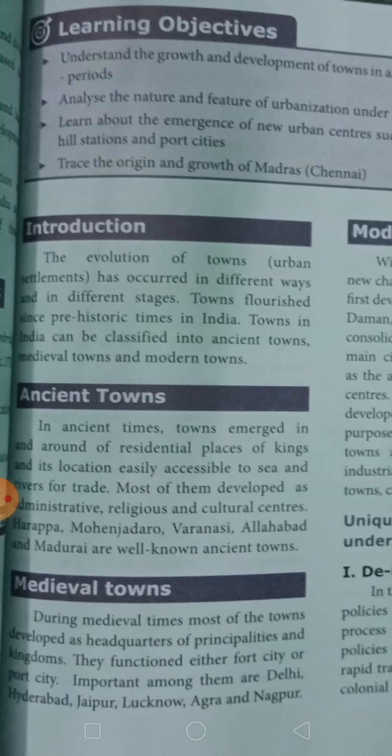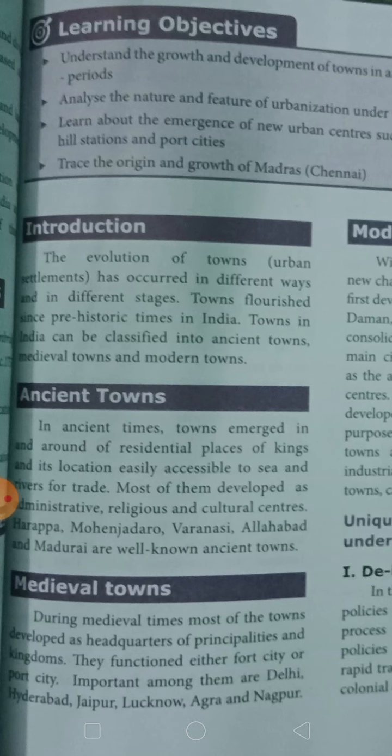In ancient times, towns emerged around the residential places of kings, and their location was easily accessible to sea and rivers for trade. Most of them developed as administrative, religious, and cultural centers like Harappa and Mohenjo-daro. So ancient cities, which means ancient towns, appeared in the king's settlements only.